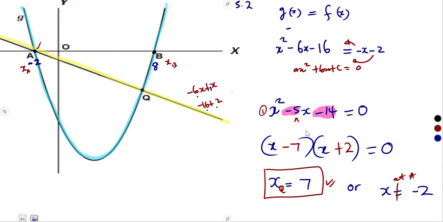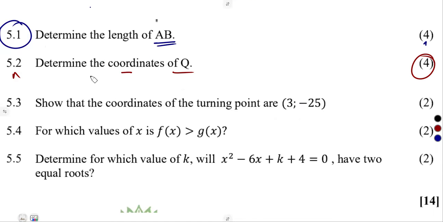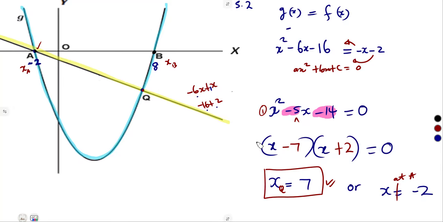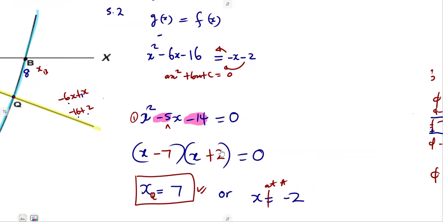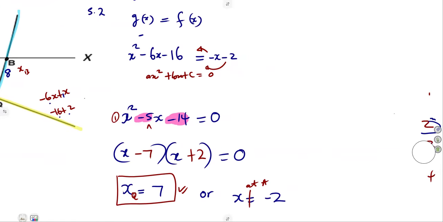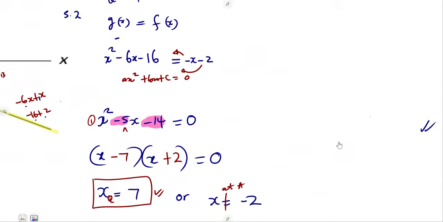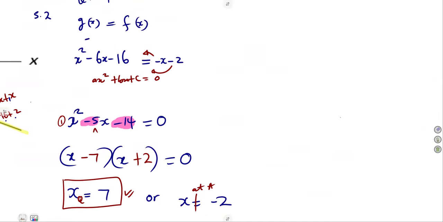The question was to determine the coordinates, so what is the y value now? If x is equal to 7 at Q, what is the y value? Remember I said these two graphs are equal, so you can substitute in either of the two graphs, any one of your choice, to find the y value.